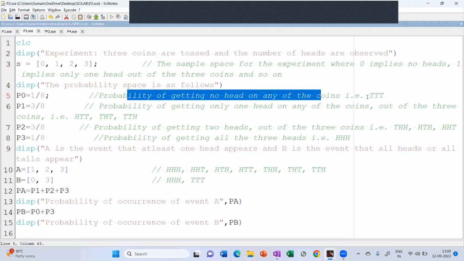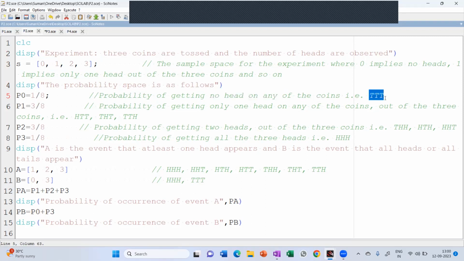No heads is possible only when I get T, T, T every time, so it is 1 upon 8. Then P1 stands for probability of getting one head. One head is going to be possible only in these three cases. Since I have written comment lines also, you will understand what P0, P1, P2, P3 stand for. Next, P2 stands for probability of getting two heads. P3 stands for probability of getting three heads.